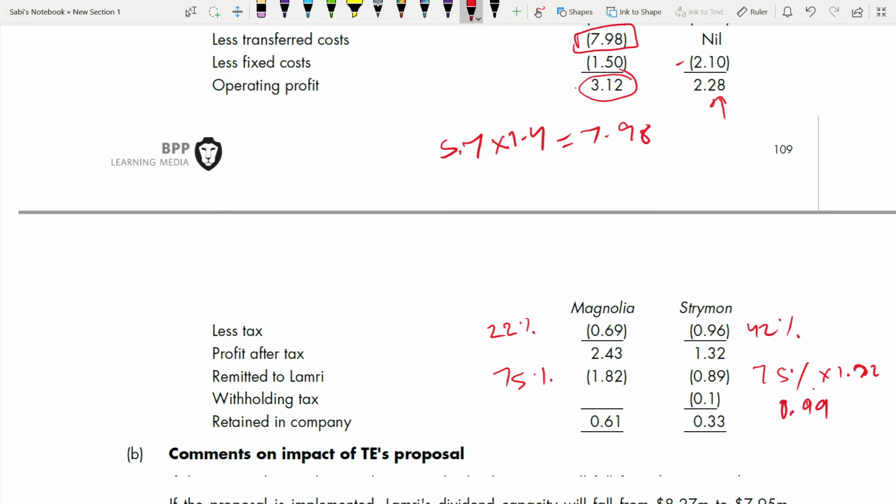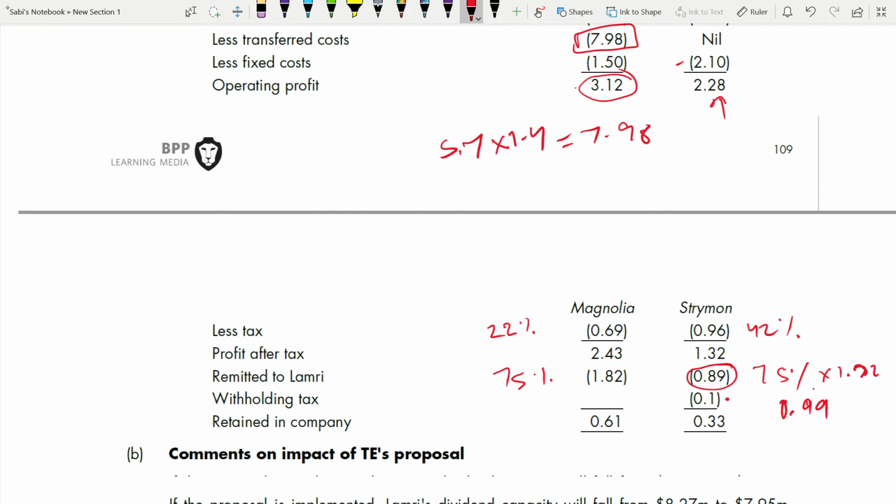0.99, right? And you see that here it is 0.89. Why is that? The difference is because 10% withholding tax will be deducted from your dividend. The dividend which you are going to remit, on that remittance, 10% withholding tax they will deduct. So from this 0.99, they are deducting this withholding tax of 0.1. That's why the 0.1 is deducted and you have been shown 0.89.